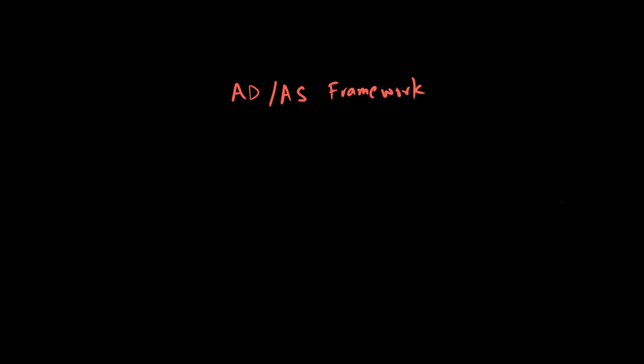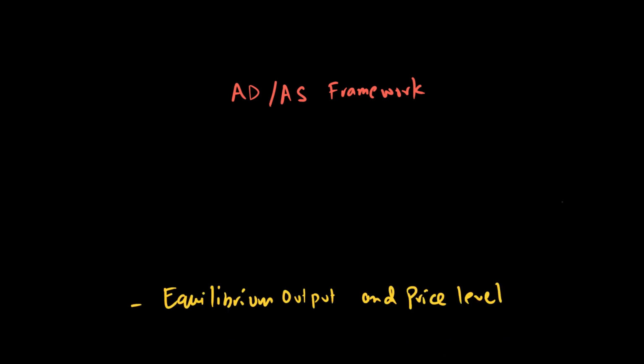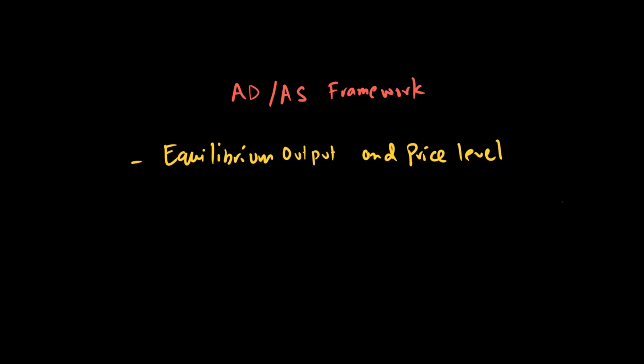ADAS framework is very important because it helps us to establish what we call our equilibrium output and price level. So we're moving away from a micro discussion where we look at a particular good's price or quantity. Now we're looking at the output produced by the whole economy, and also the price level of the whole economy.